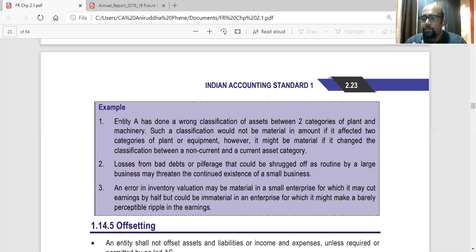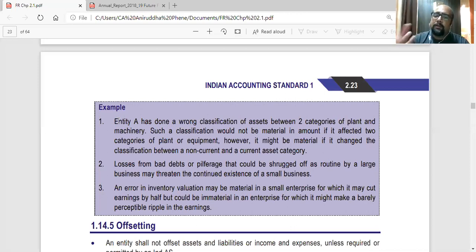Now if they fail to do so, instead of adding in the first category, they add in motor car. They say that it might not be material. It might not be material. But if instead of disclosing it as a non-current asset, you show it in current assets, that can be material. That can change the whole logic. Okay.